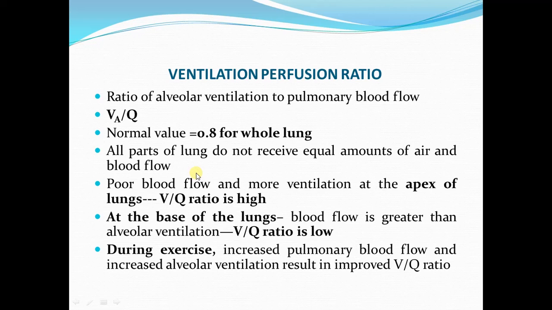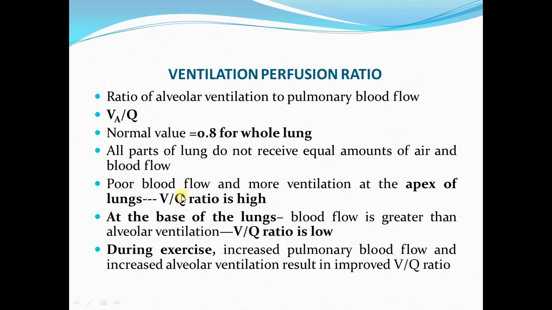We will talk about the lung apex and the base of the lung. When a man is standing, in the lung apex, the VQ ratio is high. It is greater than this normal value, which is for the entire lung.